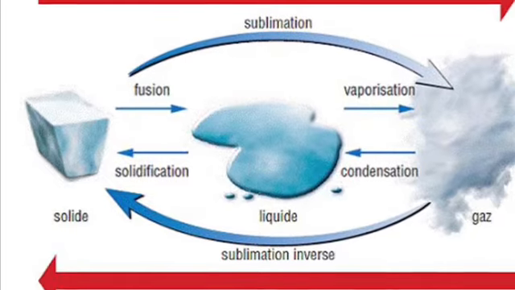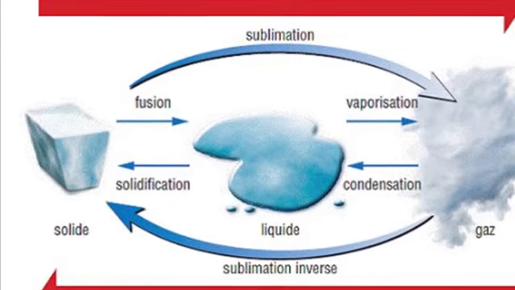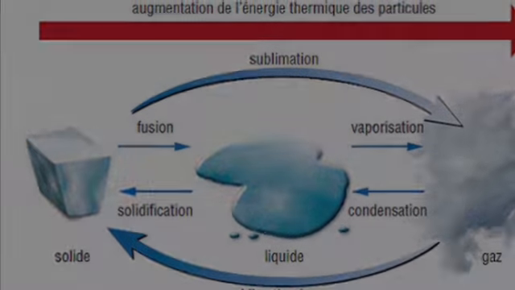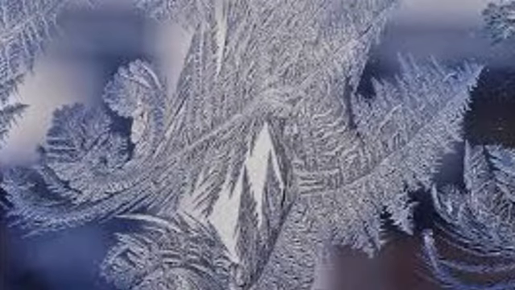Sublimation. Phase change from solid to gas, and molecules speed up, like dry ice. And the last phase change is deposition. Phase change from gas to solid. Molecules slow down, like in soft freezing air.